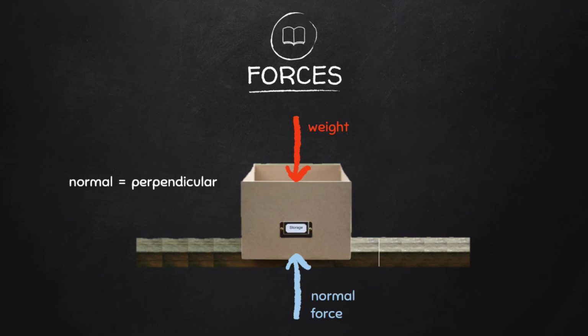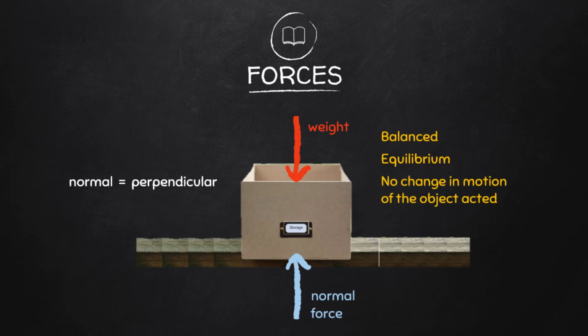This is an example of a force system in equilibrium state. If a force system or a combination of forces applied to a body does not produce an external effect, the forces are in equilibrium or in a balanced state, and the body is also in equilibrium. Therefore, there is no change in motion of the object being acted upon.